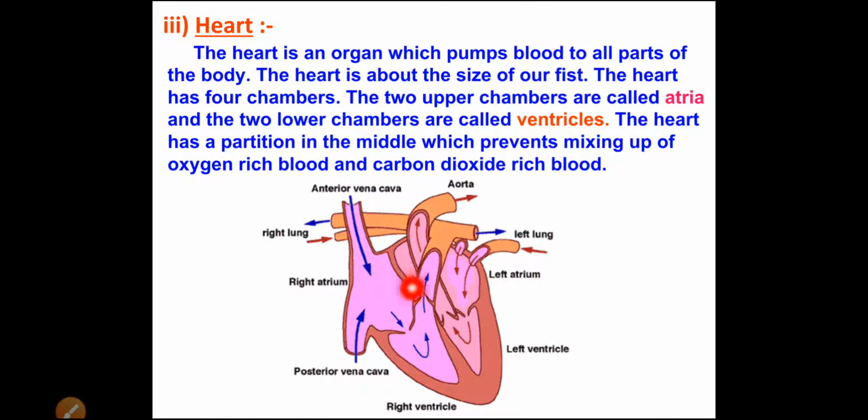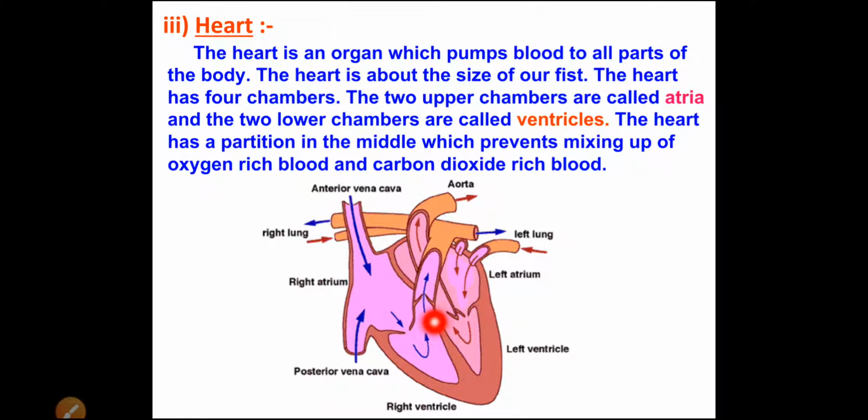Now if you see, there are four chambers: 1, 2, 3 and 4. This 1, this 2, this 3 and this 4. Four chambers are there in the heart. The upper 2 chambers are called atria or atrium, and the lower 2 chambers are called ventricles.